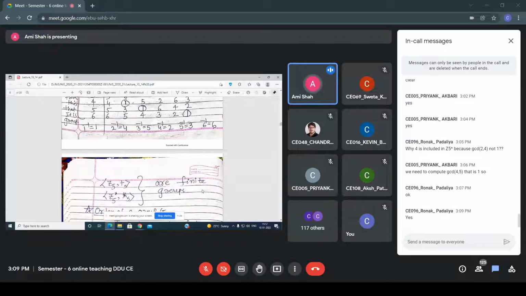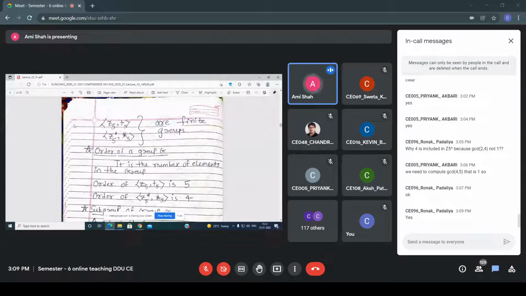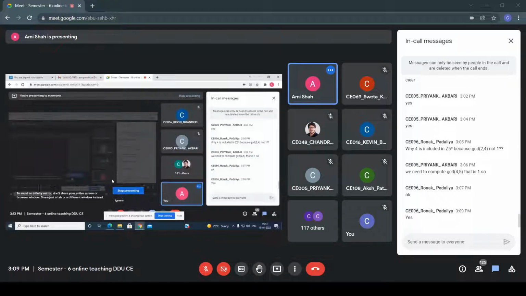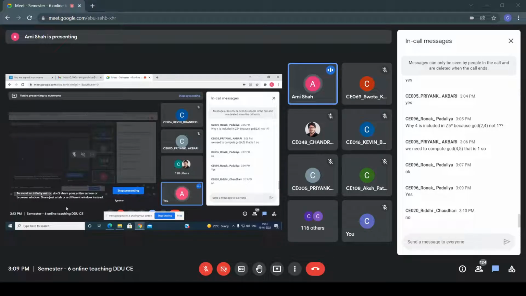Okay. So is there any doubt in these finite groups? Is it clear to you all? Can I explain the next topic, subgroup? Is there any doubt in this group, everyone? Okay, so I think all are clear.